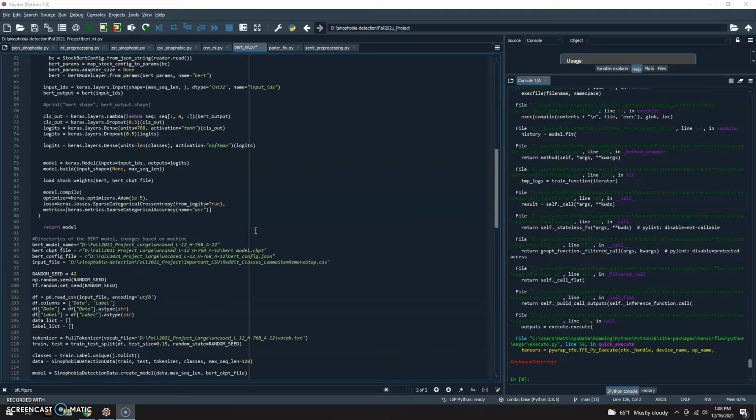Now that we have the data organized into classes for each social media site, we can begin the machine learning process. The two models we decided to use were BERT, which stands for Bidirectional Encoder Representations from Transformers, as well as a standard CNN, or a convolutional neural network, created from the word2vec word embeddings.